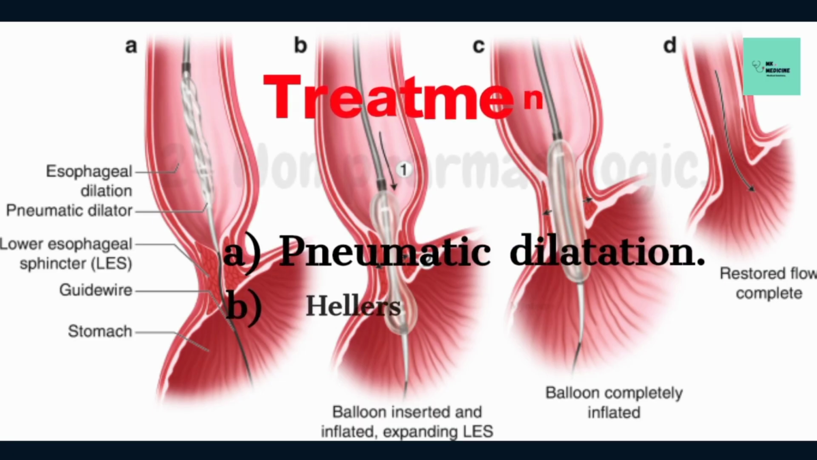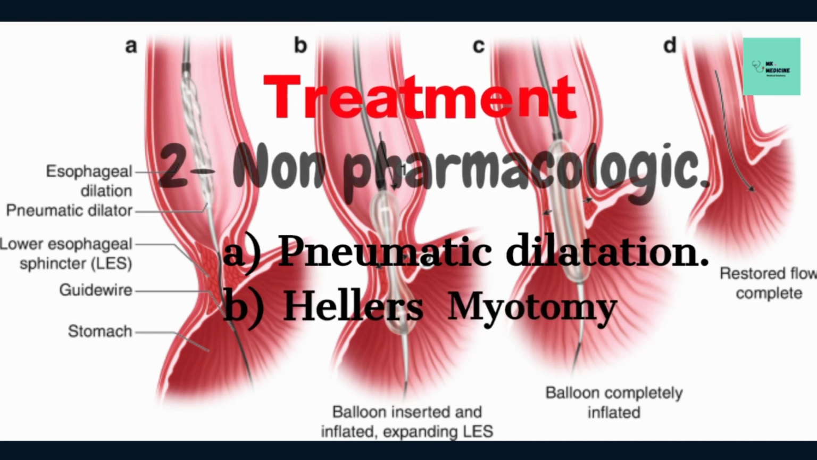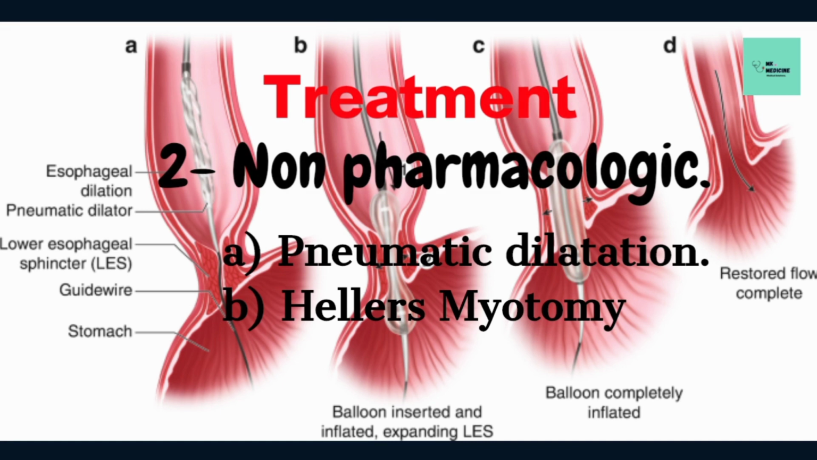Now, non-pharmacologic treatment of achalasia. One is pneumatic dilation. It is an endoscopic therapy for achalasia, in which an air-filled balloon is passed through the endoscope to the lower esophageal sphincter that disrupts the muscle fibers of the lower esophageal sphincter, which is too tight in achalasia. Another one is Heller's myotomy. It is a laparoscopic surgical procedure that weakens the muscles in the lower esophageal sphincter.